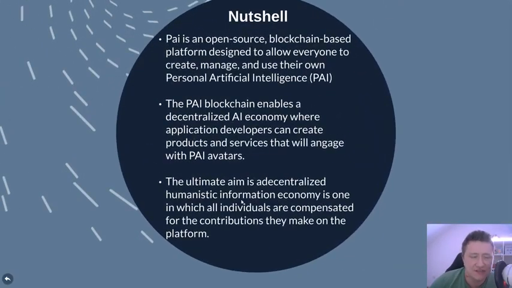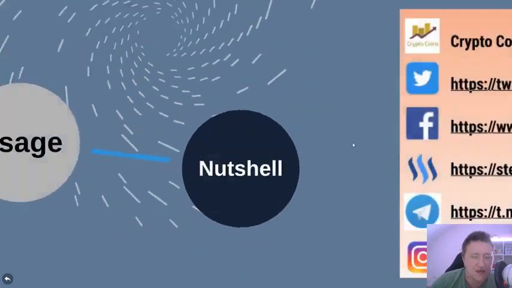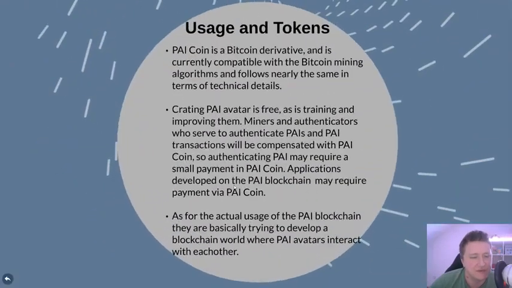PAI is an open source blockchain based platform that is designed to allow everyone to create, manage, and use their own personal artificial intelligence PAI. The PAI blockchain enables a decentralized AI economy where application developers can create products and services that will engage with the PAI avatars. The ultimate aim is a decentralized humanistic information economy in which all individuals are compensated for the contribution that makes the entire platform. Sounds pretty interesting. Let's talk more about the actual usage.